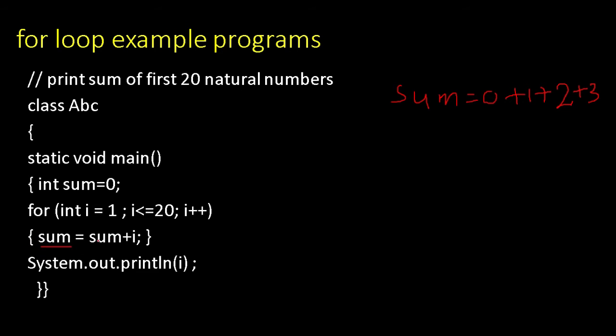Then when the loop is terminated, the program control comes over here. Here what is written? System.out.println i. Sorry, here you will be writing System.out.println sum, because sum is the variable where you have stored the answer. So this will be written as sum. So sum will be printed. Is it clear?